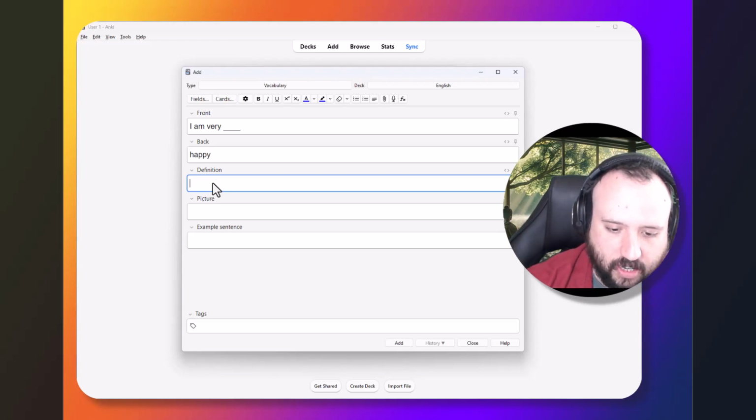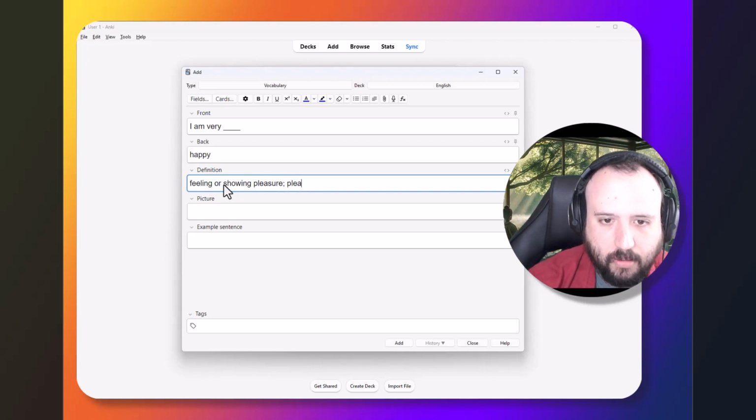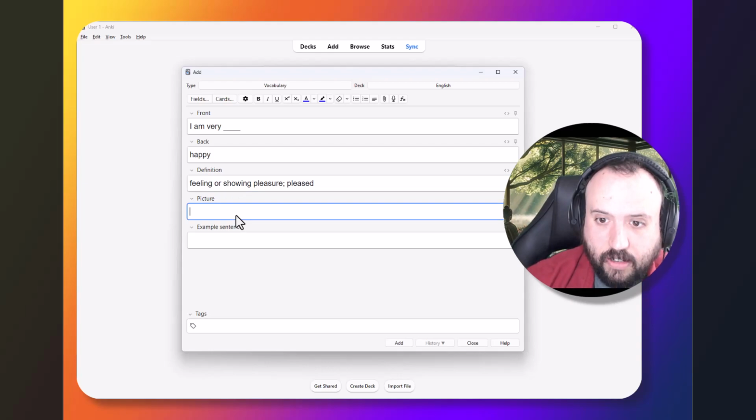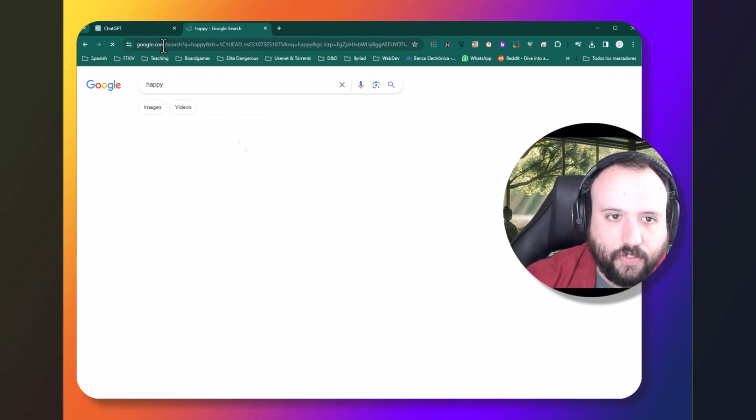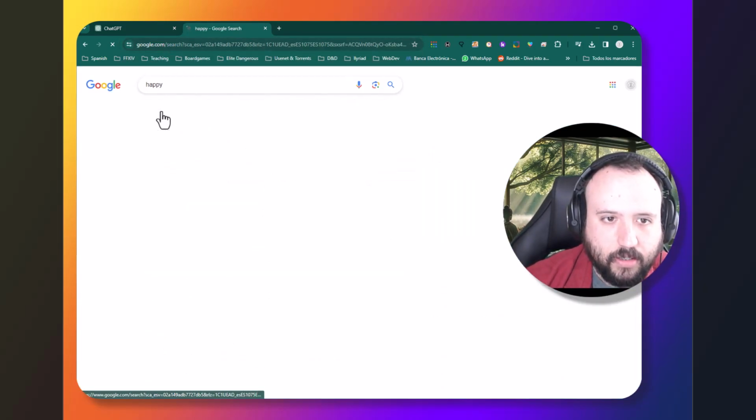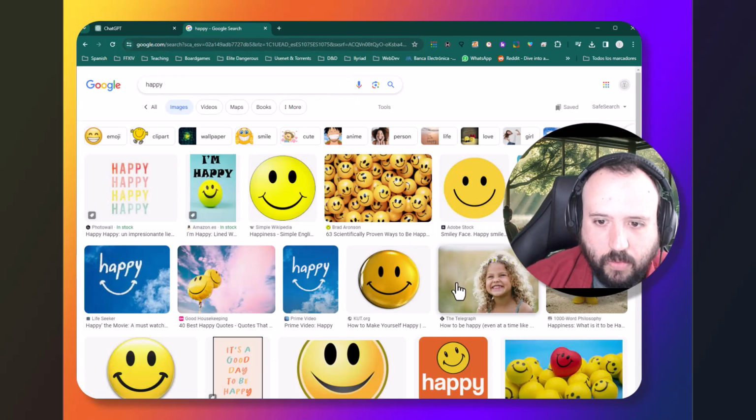So if I take a look here at happy, the definition from my Cambridge dictionary: feeling or showing pleasure, pleased. Now, the beauty is that when you're adding a picture, you can actually copy and paste from the internet. So let's have a look. Let's look for a happy image. All right, this cute little girl looks pretty happy.